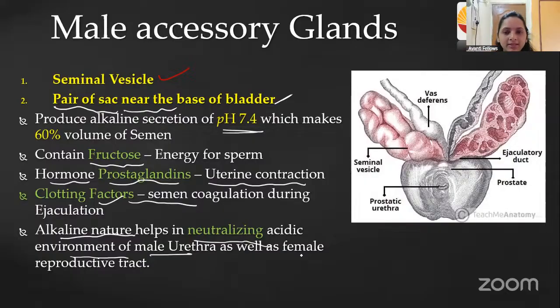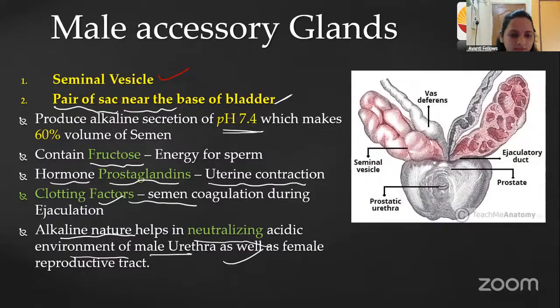If we wash the vagina with any alkaline things, it will cause irritation. There is a chance of infection also, yeast infection. That's why the vagina wants to maintain an acidic nature. Okay, remember that. So I think you understood this about the seminal vesicle.